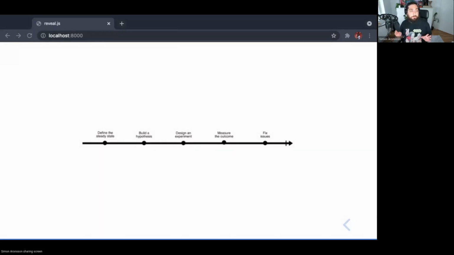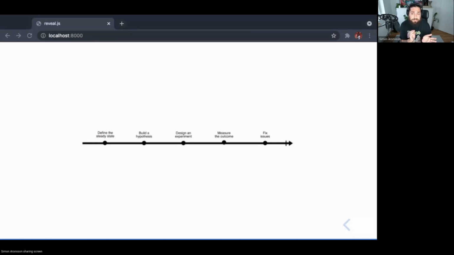Okay, so now that we've defined the steady state, built a hypothesis, designed an experiment, and measured the outcome, we, of course, want to fix the issues. And we need to make sure that we actually address any issues we might have identified. And until this is done, there's really no sense in doing any more experiments. So we can do the experiment until this point and start to fix the issues so that we know that we've at least somewhat tried to remedy whatever we found before we try to break it again. Otherwise, we already know that it is broken.